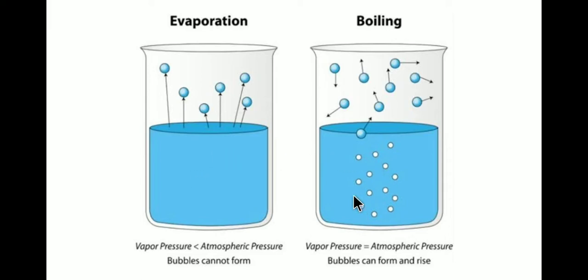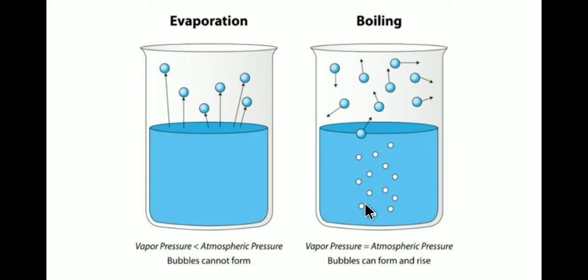But in case of boiling, vapor pressure will be equal to atmospheric pressure. Okay, so while boiling, in the liquid itself there will be so much heat energy that the molecules will try to move out of the surface of the liquid. And since the vapor pressure is equal to atmospheric pressure, bubbles will be formed.